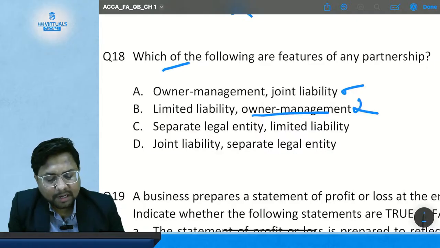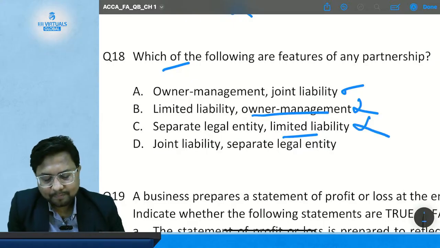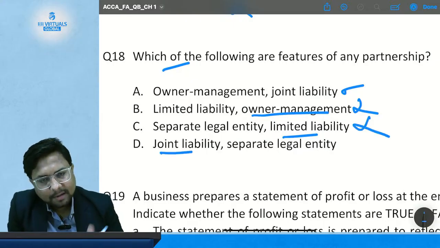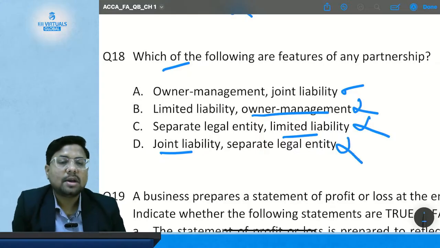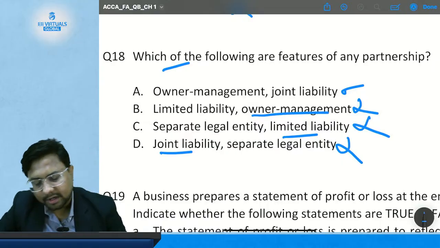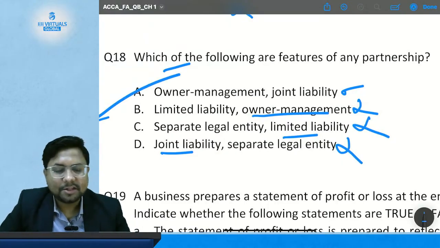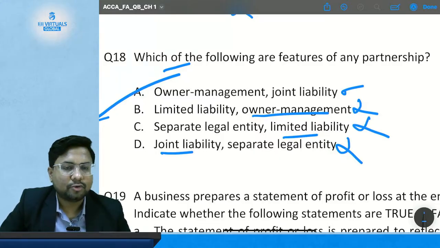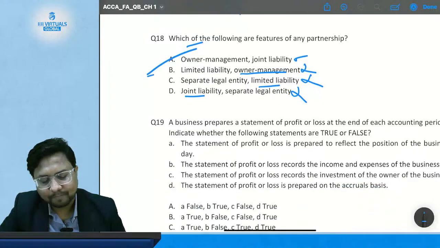Option C, separate legal entity, limited liability. There is no limited liability in a partnership. So this option is also incorrect. Option D, jointly liable, yes. Separate legal entity, no. So this is also an incorrect answer. So the correct option will be option A, where owners management and jointly liable. So the correct option is option A in question number 18.